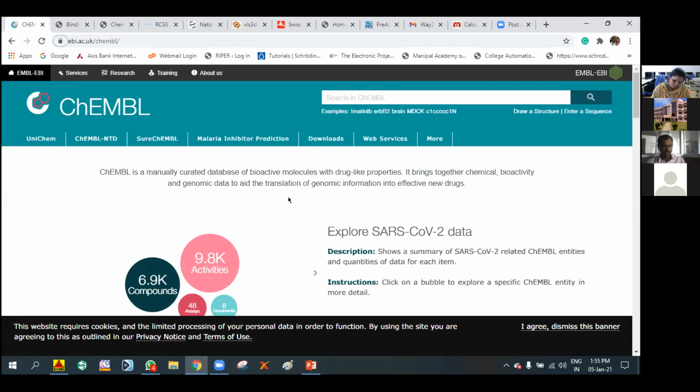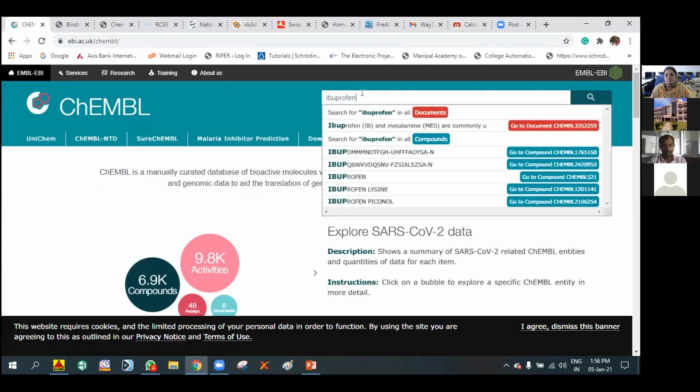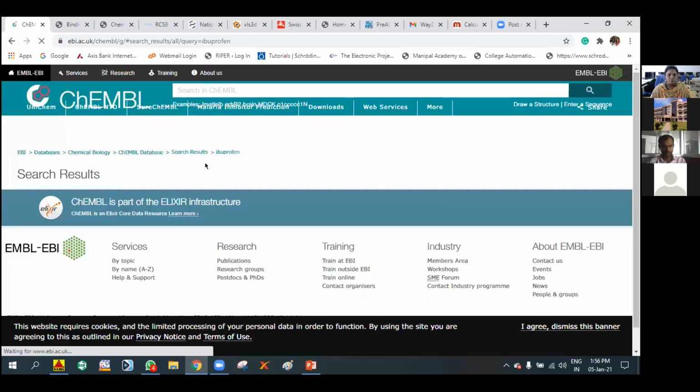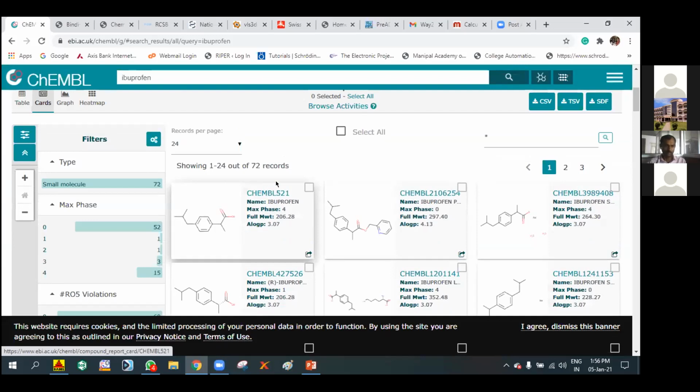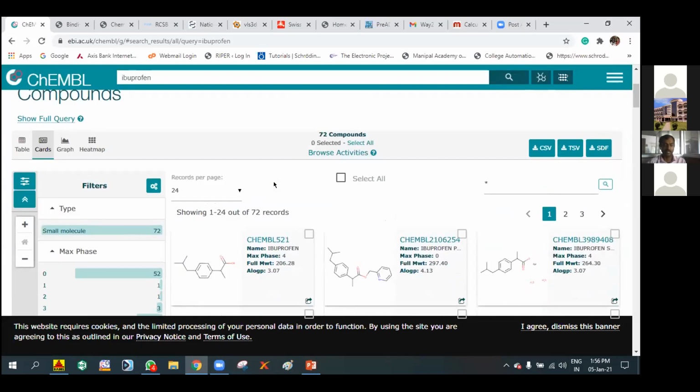ChEMBL is a manually curated database of bioactive molecules with drug-like properties. So all the drug-like properties you can observe in this database, and it goes together with the chemical and bioactivity genome. If you give the search for the compound, it will give the related compounds also. So I gave ibuprofen, and the related structures are represented, nearly 72 records shown. All are related to the structure of ibuprofen.